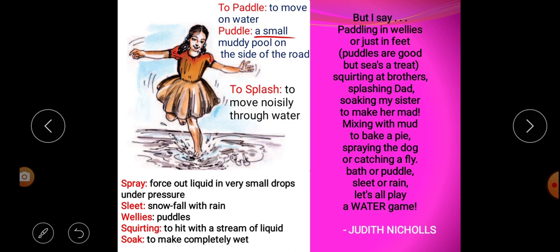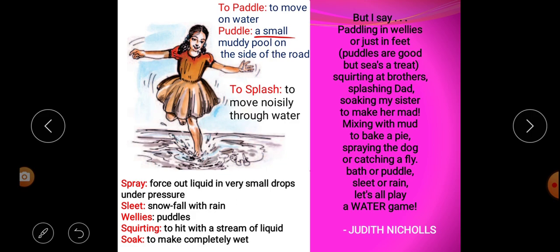So in this stanza, according to the poetess, what is the use of water? Paddling, that means moving on the waters and playing in a small pond or a small pool near the roadside. Water is used for throwing at the brothers and dad. And water is for soaking her sister and making her mad, or making her crazy.